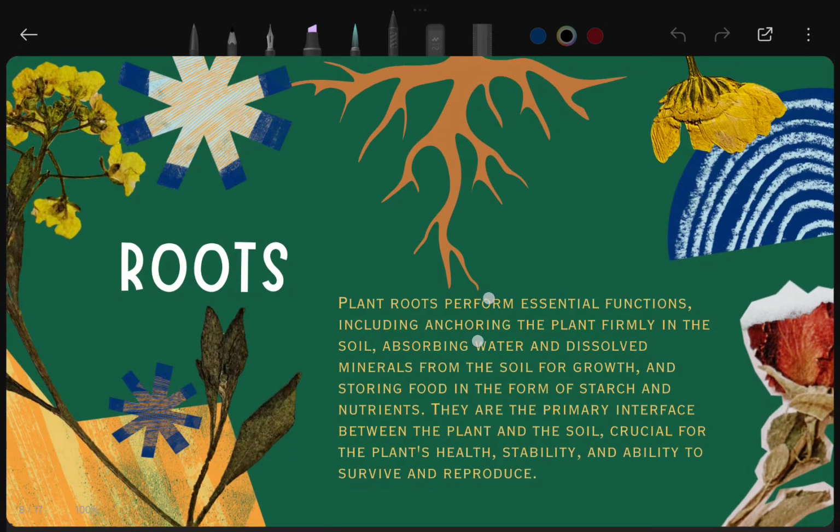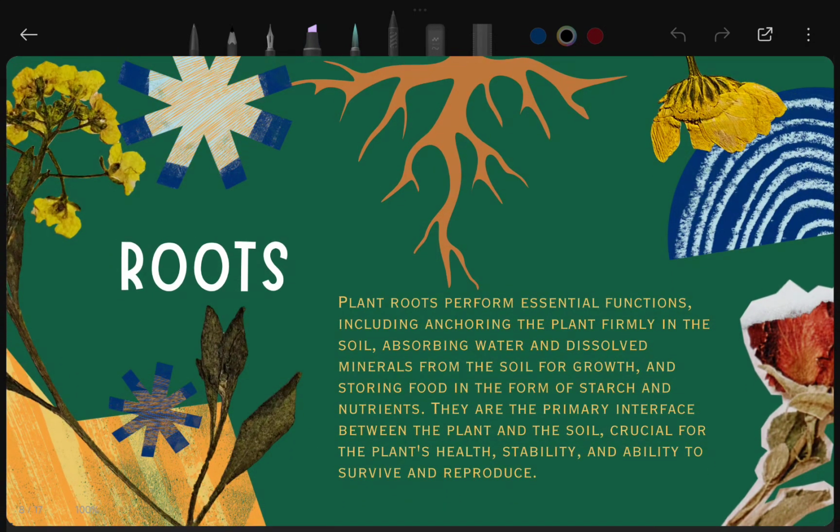The next part of the plants is the roots. Plant roots perform essential functions, including anchoring the plant firmly in the soil because they are present under the soil. They absorb water and dissolved minerals from the soil, which is very important for growth.